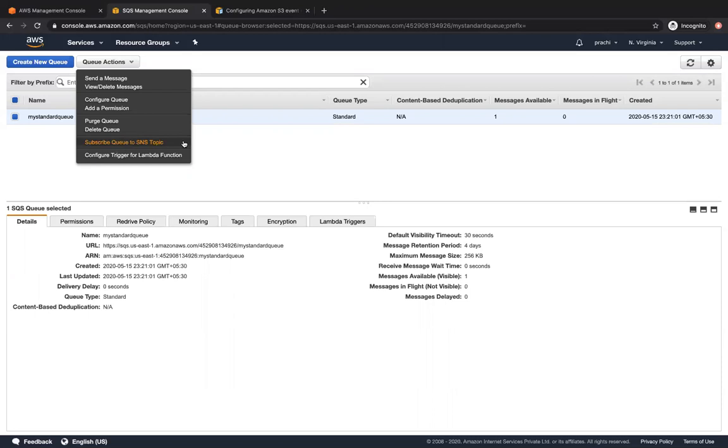So if that message is going to be sent from S3, right? It's a CloudTrail event that's happening. And from your S3 bucket, a person has deleted an object. And that entire CloudTrail message is going to be sent to SNS. And when you send it to SNS, if you have a subscriber as SQS, now even SQS is going to get that message. So then you can do some other processing when it comes to SQS. You can ask a consumer to get that message and then do some processing based on that. It's possible. So in that way, you can configure SQS to be a subscriber for SNS, right?